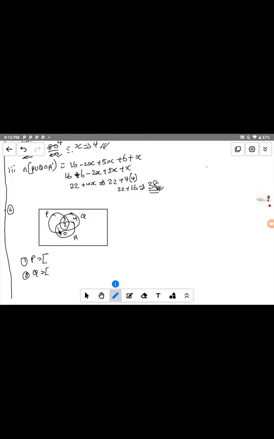So here is 1, here is 2, here is 3, here is 4, and here is 0. Now, what should be the elements that belong to P? All the elements that belong to Q, that is equal to 3. Let me say P union Q. Let's solve that one first, and let's also look at that.